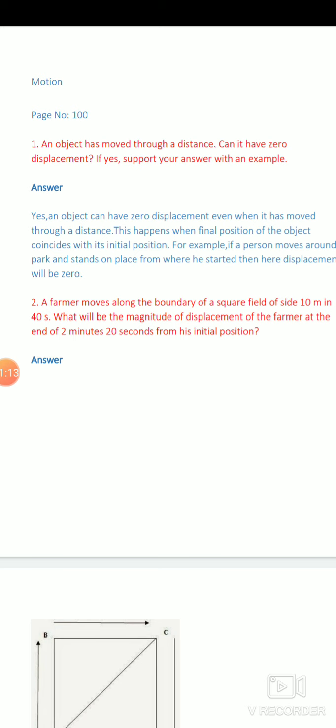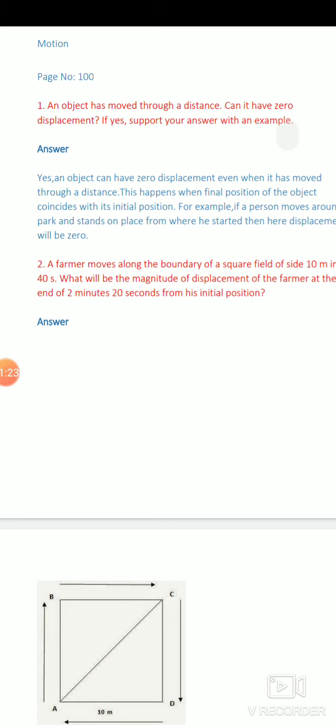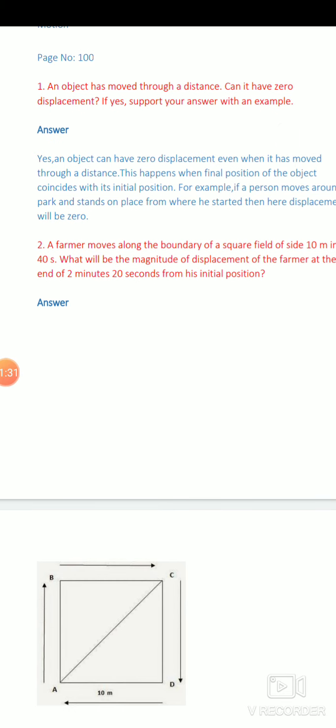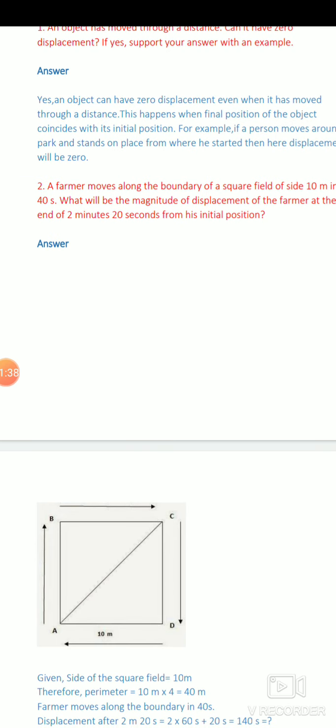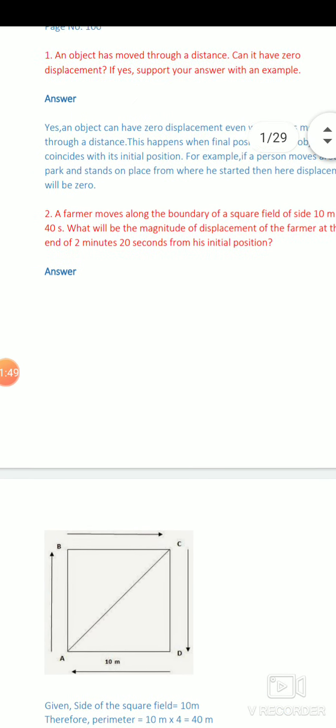An object can have 0 displacement even when it has moved through a distance. This happens when the final position of the object coincides with its initial position. It means that when the initial and final position of any object is the same, then the displacement of the object is 0. So this is the first question: the displacement of any object can be 0.